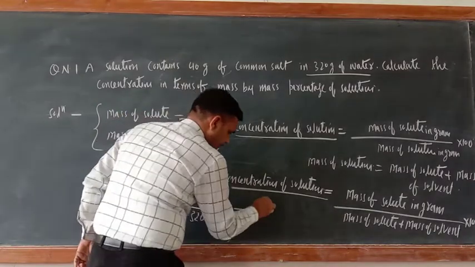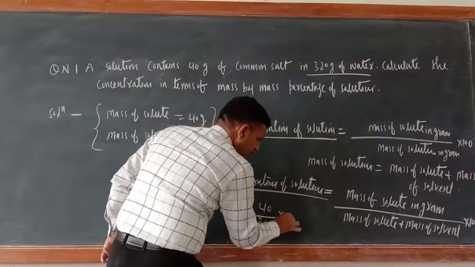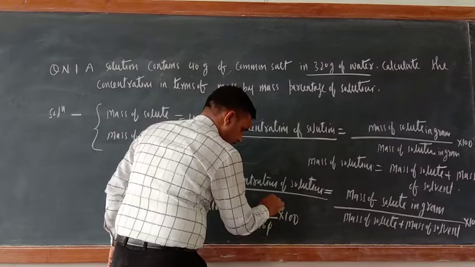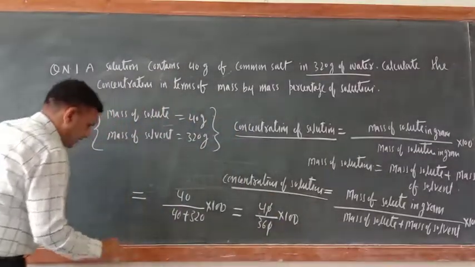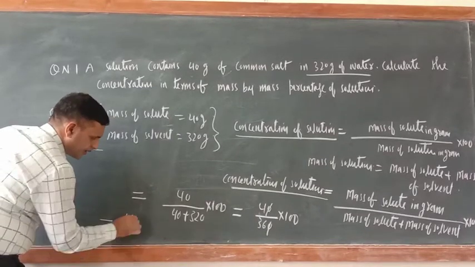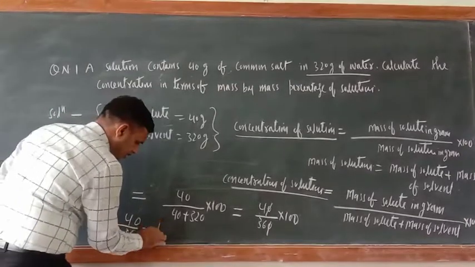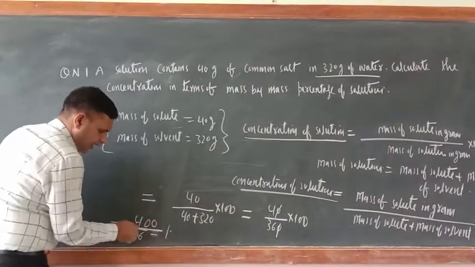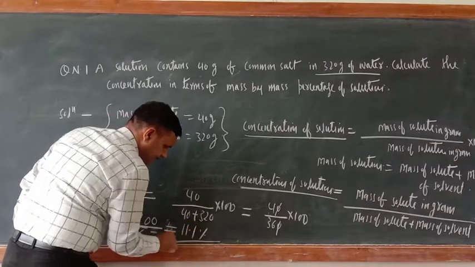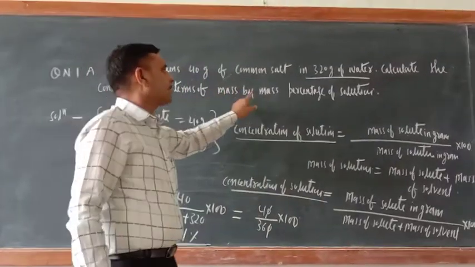This can be written 40 by 360 into 100. Now this zero is cancelled out. So now this can be written 4 by, directly you can write 40 by 36. So this is 400 by 36. Now this will be equal to 11.1%. So 11.1% is the concentration of solution in terms of mass by mass.